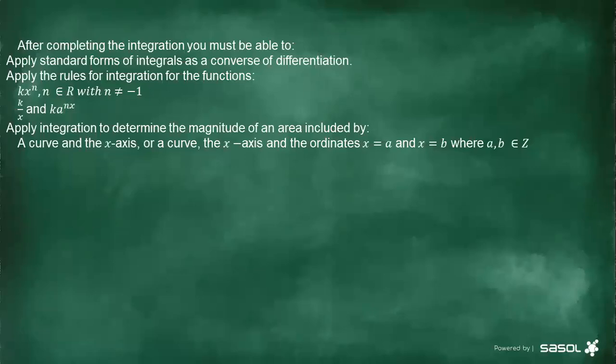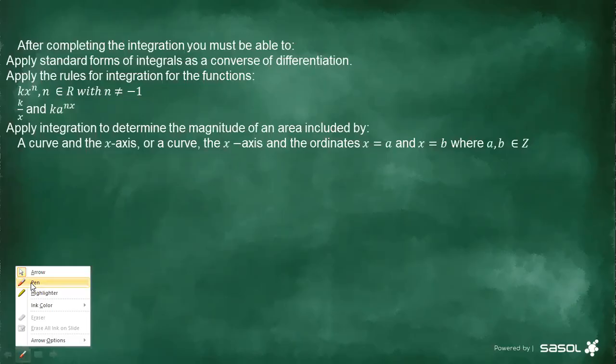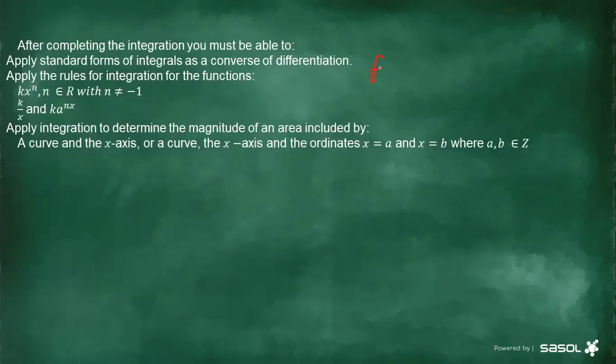Remember, when you apply differentiation, for instance, if we have f of x equals x squared, and they say determine the derivative of f of x, then the derivative is going to be f prime of x.